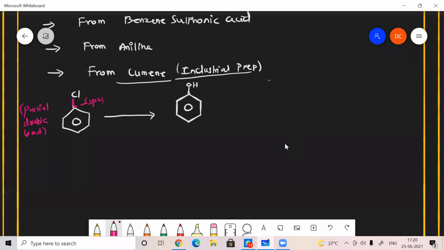That's why we have to use a higher temperature, 623 Kelvin, around 300 atmospheric pressure, as well as the presence of a strong base like sodium hydroxide. Then it will be converted into phenoxide. This process is called the Dow process. We learned about it in haloarenes itself.